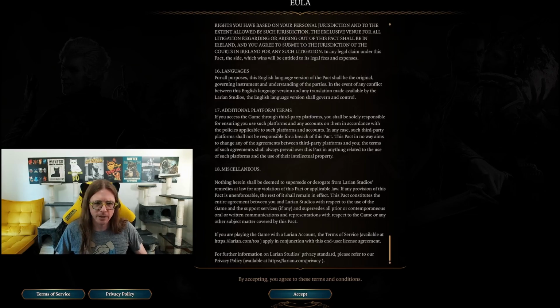If any provision of this pact is unenforceable, the rest of it shall remain in effect. This pact constitutes the entire agreement between you and Larian Studios with respect to the use of the game. Supersedes all prior and contemporary oral and written communications. If you are playing the game with a Larian account, the terms of service apply in conjunction with the end user account. Cool. I think that's fun.